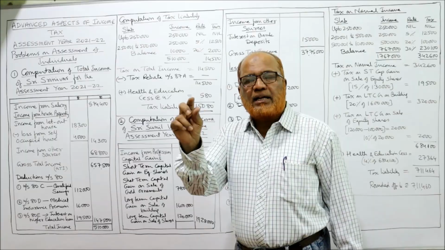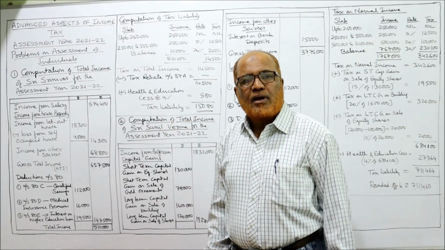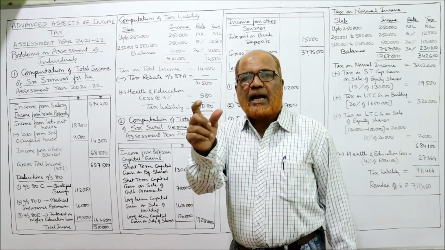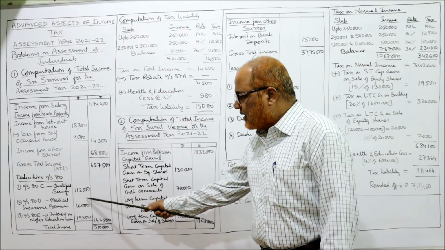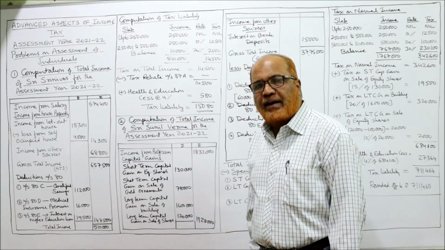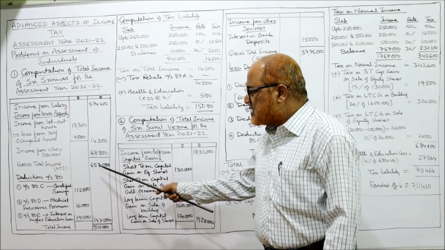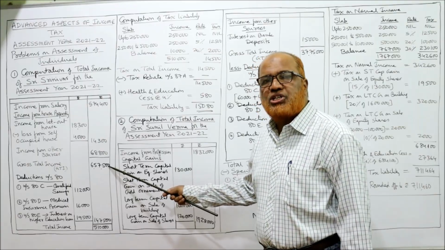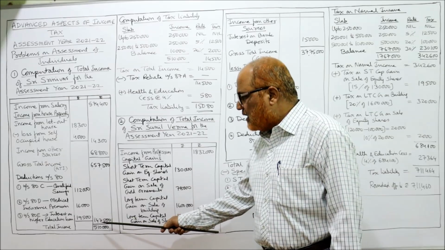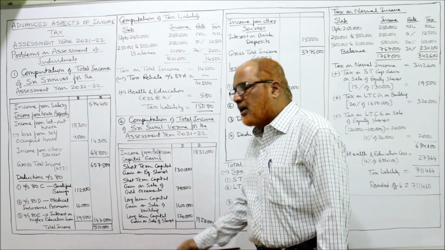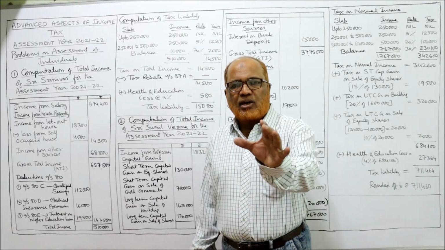Deduction under section 80D, medical insurance premium up to 25,000. Qualified saving under section 80C up to 1,50,000. So here take the total of the deduction, 1,47,500. These are the total deduction under section 80. Deduct from 6,57,500, the GTI, gross total income, all deduction under section 80, which is 1,47,500. So total income is 5,10,000. That's it. It is asking you to calculate total income.